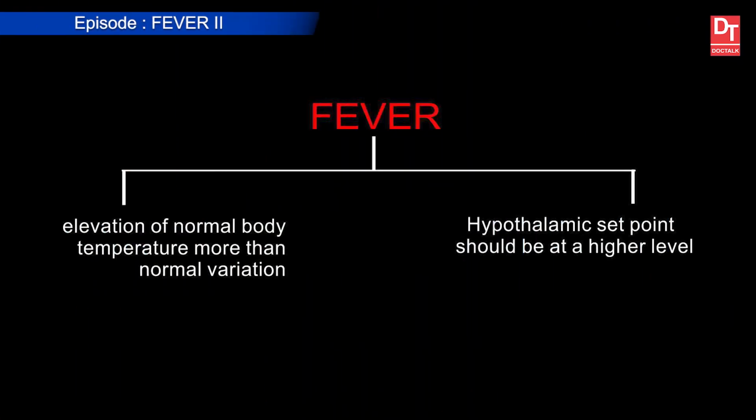So in conjunction with high set thermoregulatory center in hypothalamus. So two parts. Definition of fever contains two parts, elevation of temperature more than normal variation and number two, hypothalamic set point should be at a higher level, suppose 37 to 39 degrees centigrade.